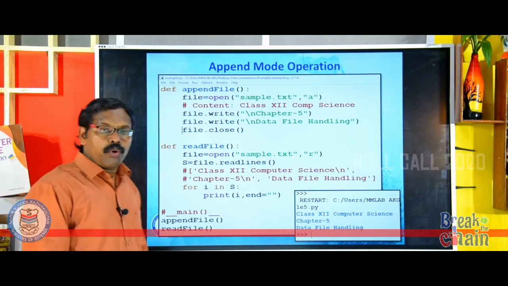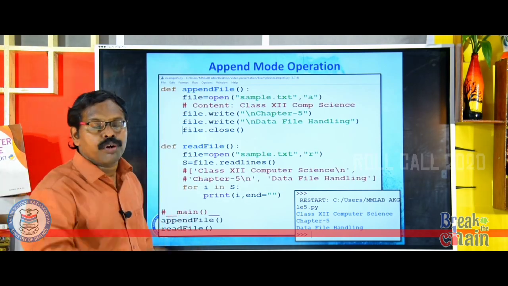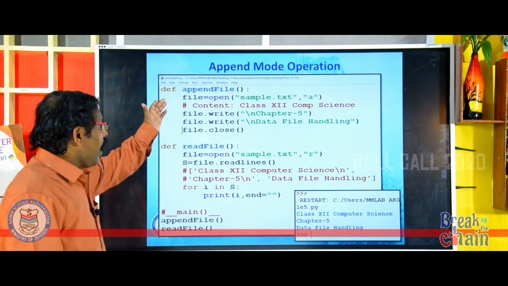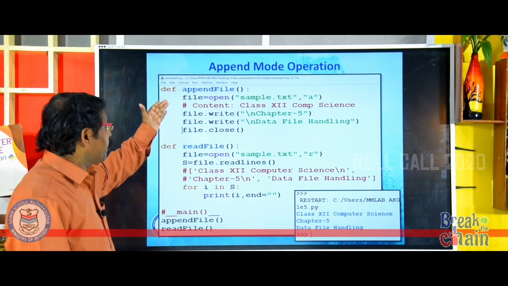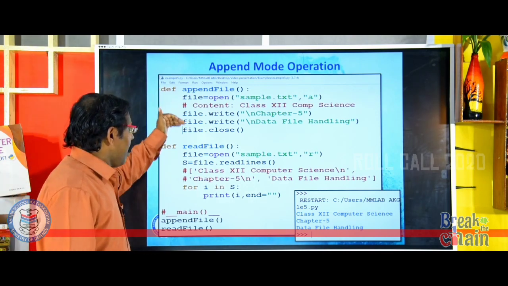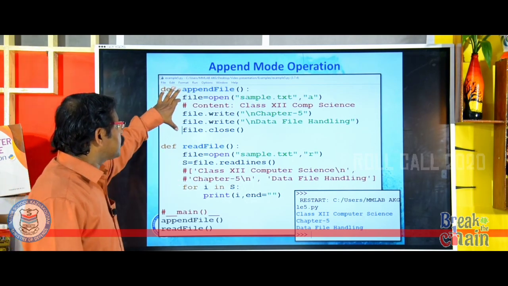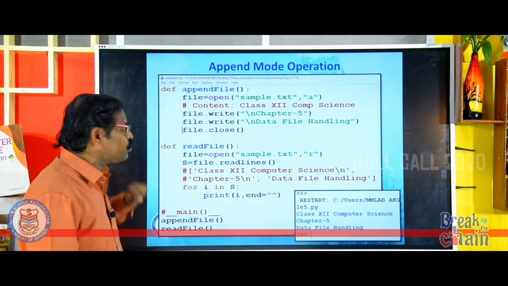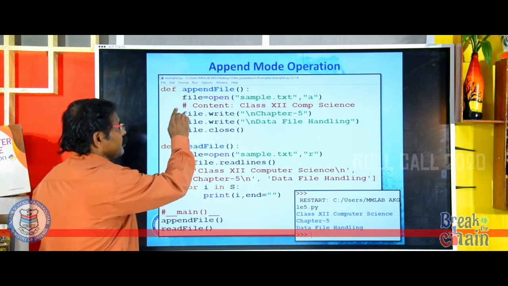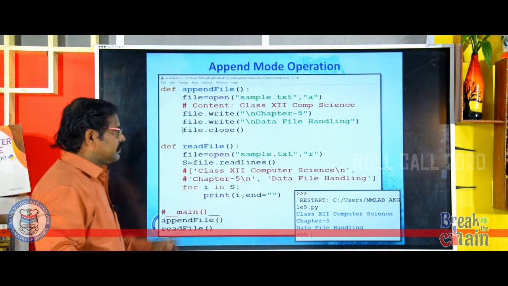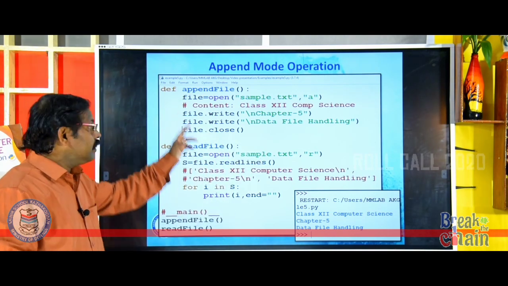Now next we are going to study append mode operation. I have a sample program here. Instead of writing a single program, I am splitting this program into two functions. The first function is append file, the second function is read file.